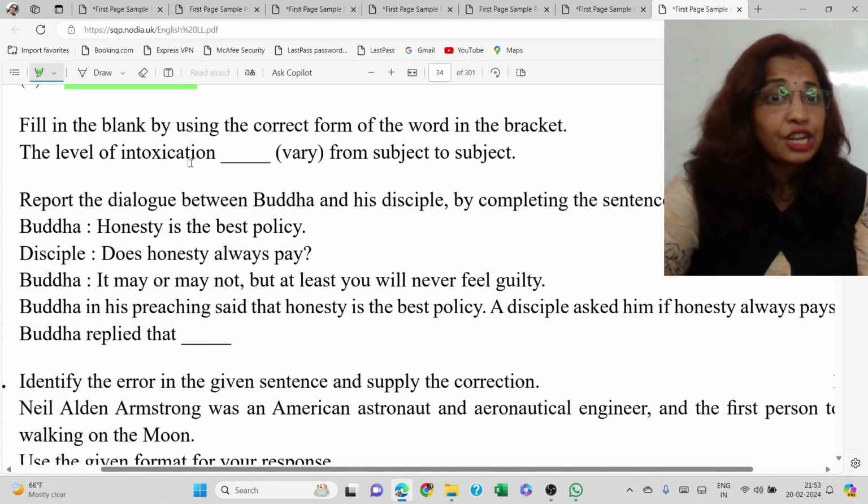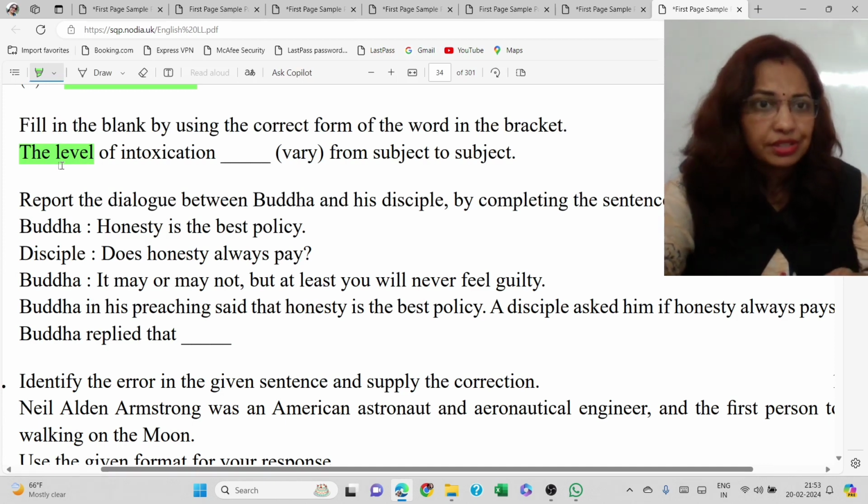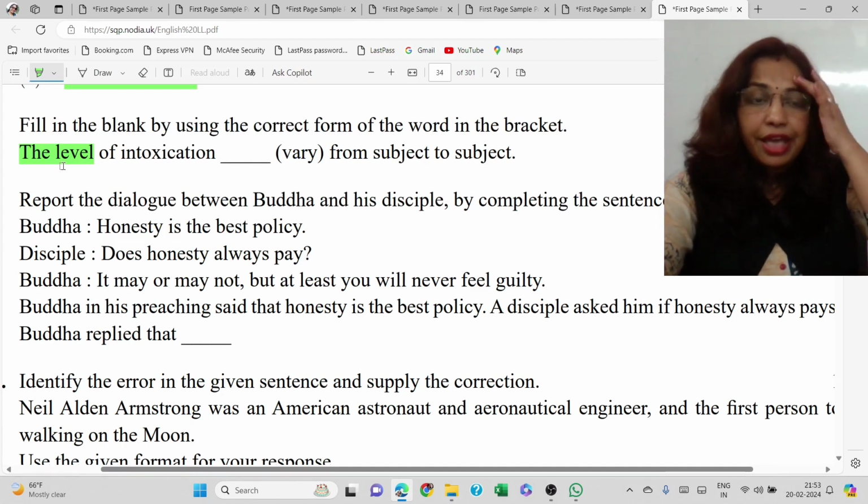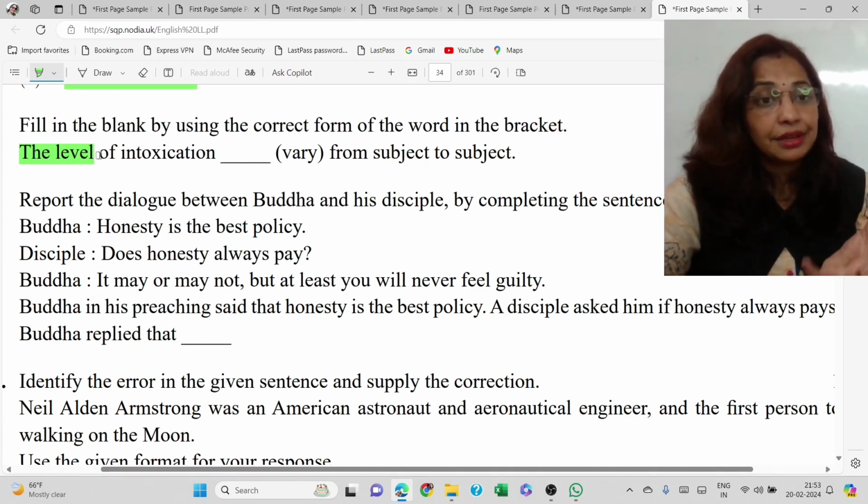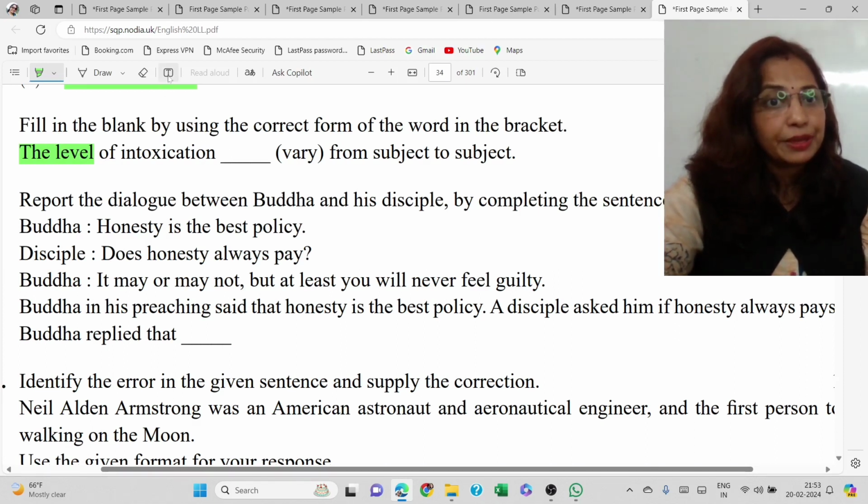The level of intoxication varies from subject to subject. Here, what is being talked about? The level. Level means you cannot count this way. Level cannot be counted, so you have to take it as a singular subject. So after a singular subject, what should be the verb?